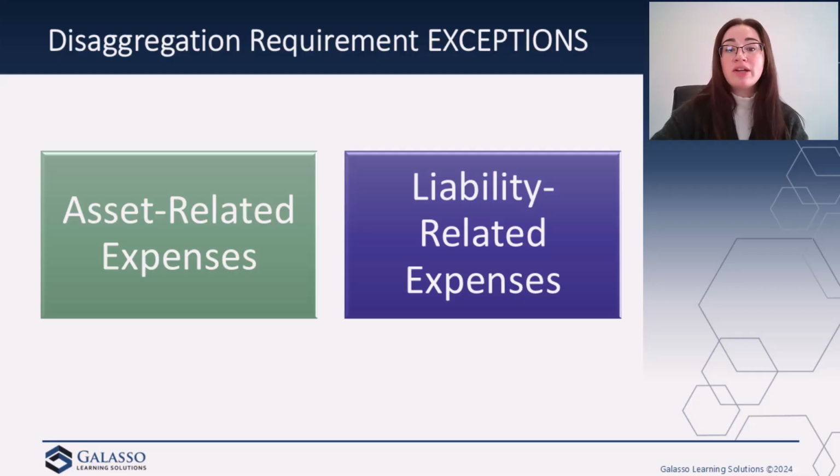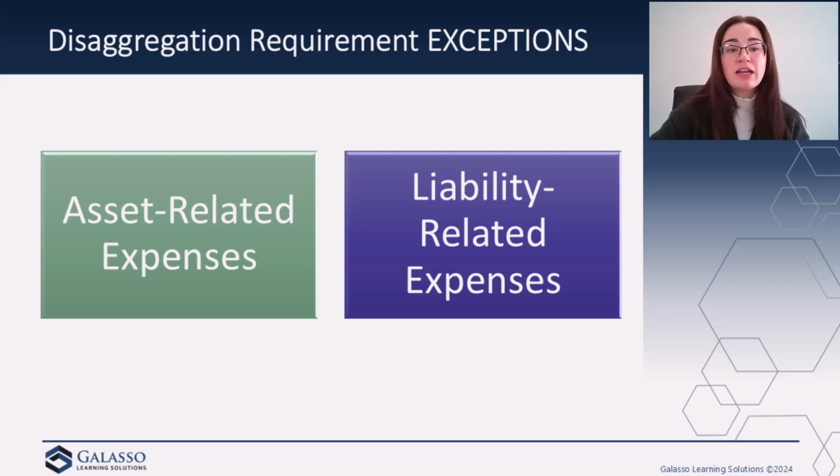Now, there's also an exception for liability-related expenses. You are not going to need to disaggregate expense amounts into categories if you meet specified criteria. So, for example, any expenses relating to obligations that will be settled in the future, where there is uncertainty about the timing of that settlement. So think about things like asset retirement obligations or provisions for losses on contracts, right? Think about the CECL standard. That would be an instance of this.